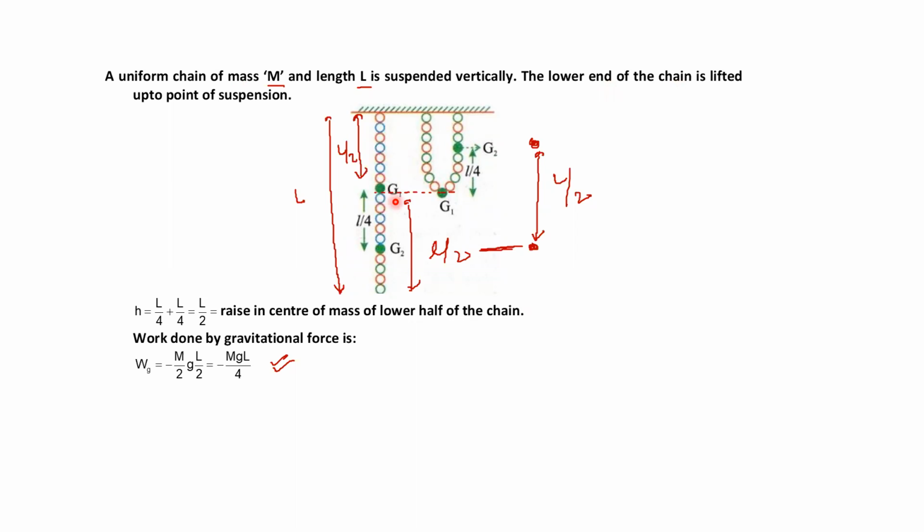Lower end means lower half. This is the upper end, this is the lower end. And I want to lift this half of the chain. In this half part, what is the mass? M by 2, because the total mass is m. In the half length, the mass will be m by 2.